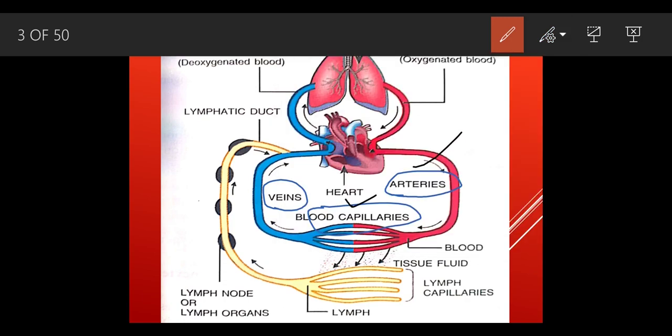The blood capillary is the junction between the veins and the arteries, in between them. We can see some fluid getting out of this blood capillary. This empty space between the blood capillary and the lymph capillary is known as the tissue fluid.